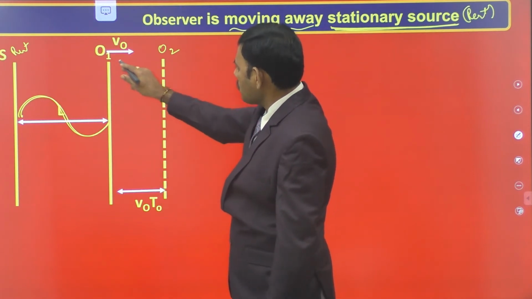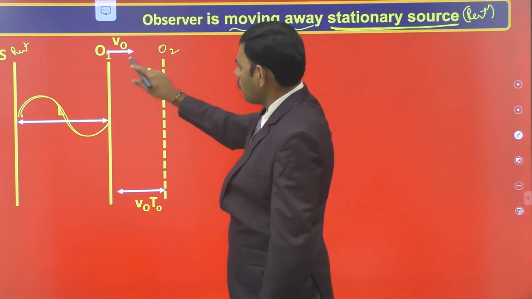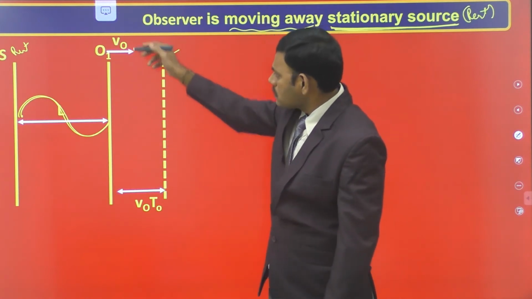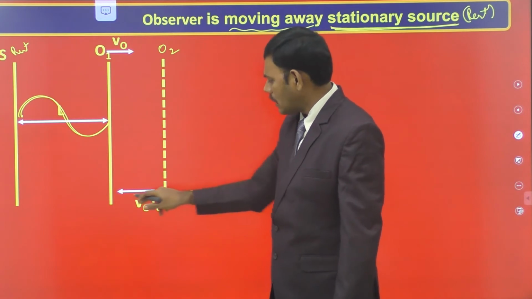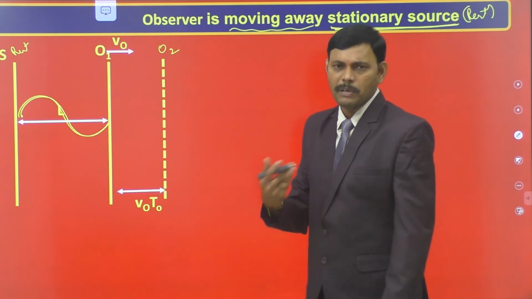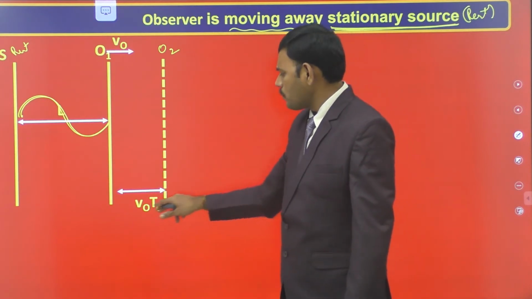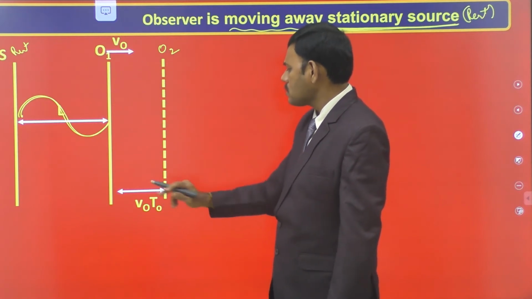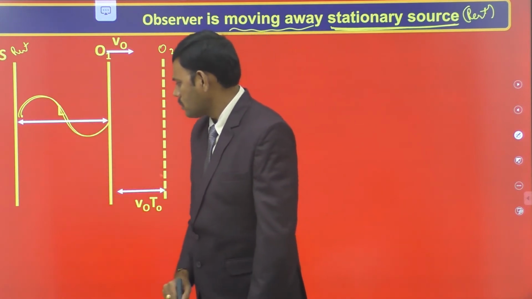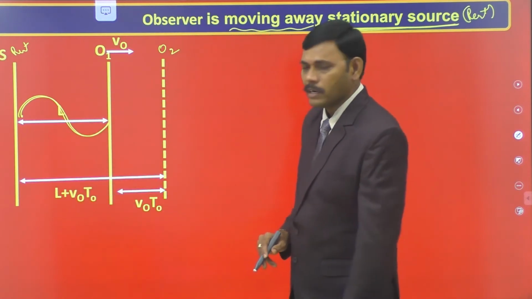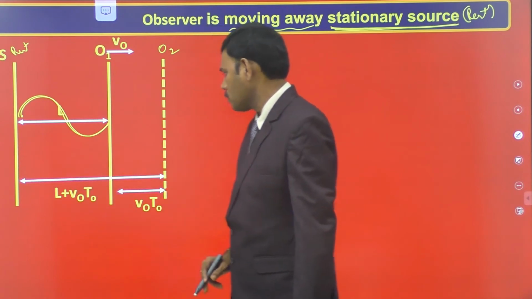The time of journey from O1 to O2 is t0 and the velocity is v0, so the displacement traveled by the observer is velocity into time, v0 t0. O1 O2 separation is v0 t0. Then the new distance of the observer from the source is L plus v0 t0.